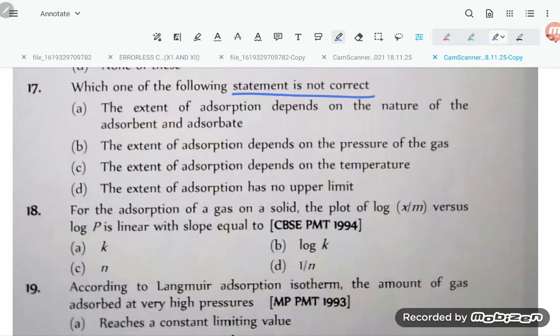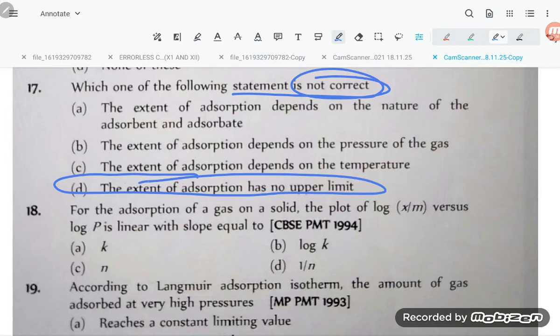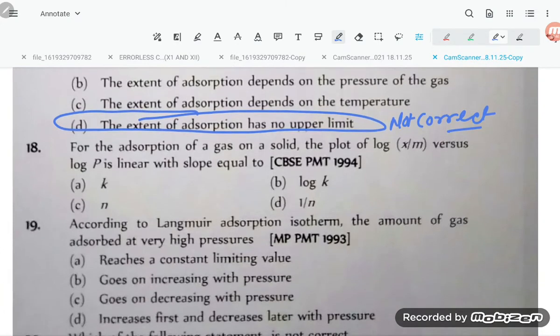Which of the following statements is not correct? Okay, we have to check which is not correct. The extent of adsorption has no upper limit. Okay, this is not correct, because the extent of adsorption becomes constant at certain pressure and temperature.